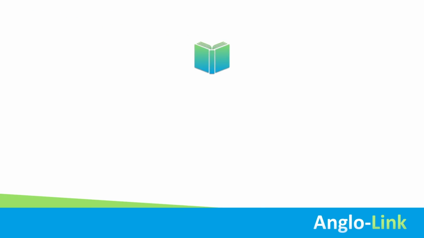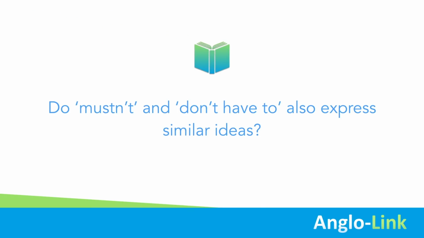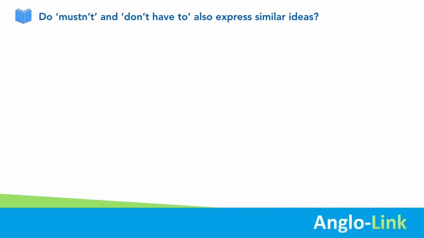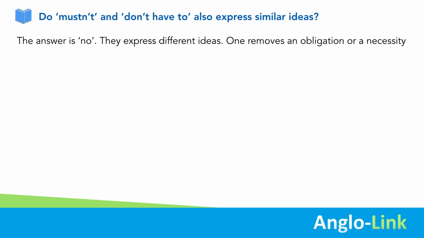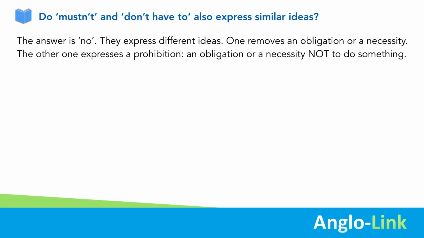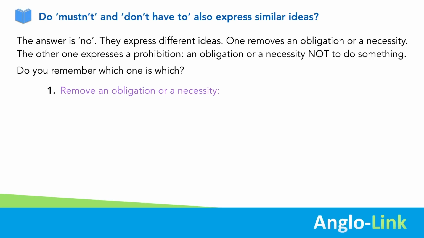So that brings us to the next question, which is, do mustn't and don't have to also express similar ideas? What's your answer? Well, here the answer is no. They express different ideas. One removes an obligation or a necessity. The other one expresses a prohibition, an obligation or a necessity not to do something. Do you remember which one is which? Which one removes an obligation or a necessity? Correct. Don't have to or don't need to.